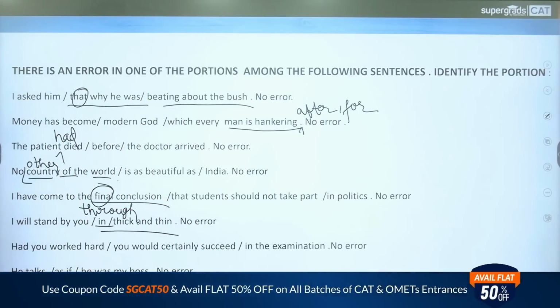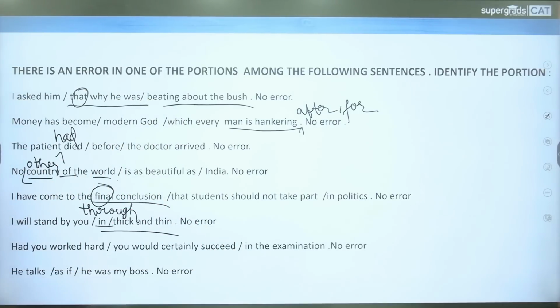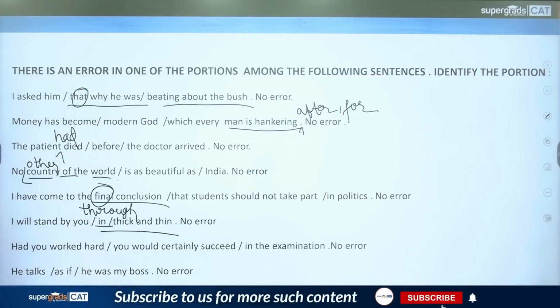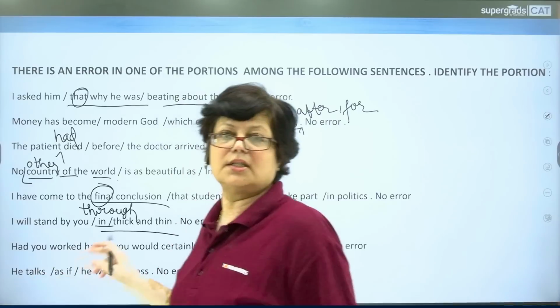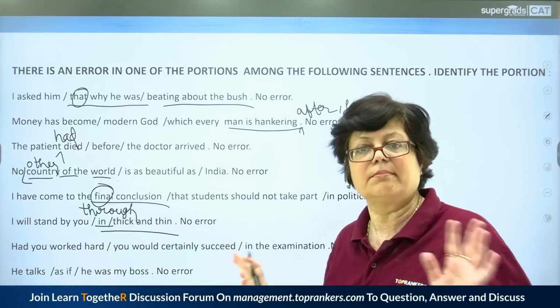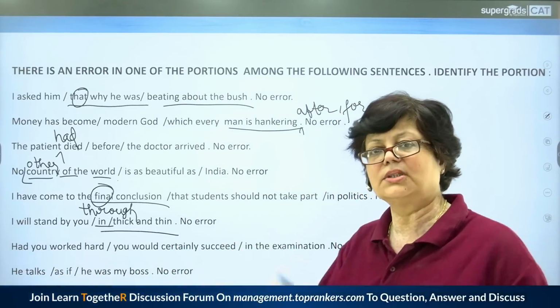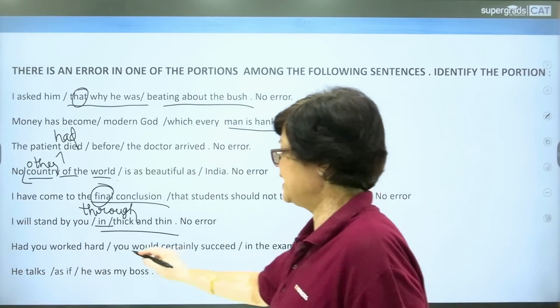Next, had you worked hard, you would have certainly succeeded in the examination. Had you worked hard, now this is a conditional. This is a conditional showing a condition which was not met with, and hence the result was something different. So, where is the error here?